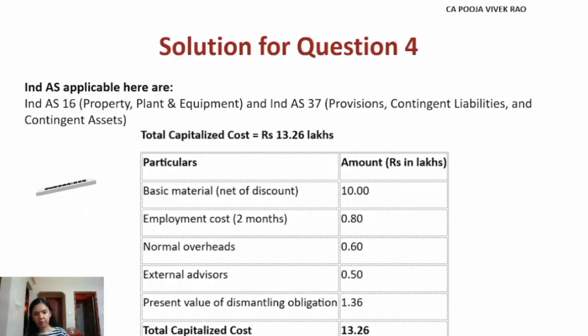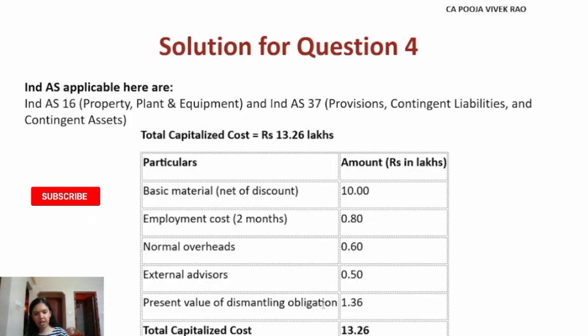Hence, from the overhead cost of 0.90, we will deduct 0.3 and hence we arrive at this normal overheads of 0.60. And then the external advisors, this is 0.50. And then the present value of dismantling obligation.